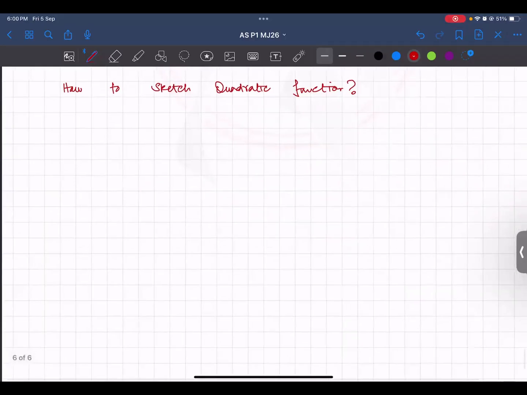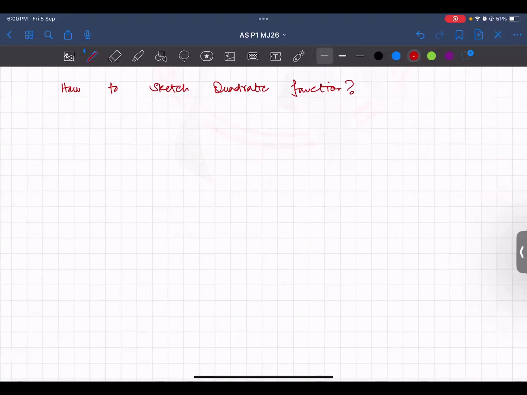Now for this thing, I think I have discussed it with Asfar and these people, with Ryan and Sanchi as well, how to do this. But now it is more relevant to you. This is more useful here. Quadratic functions is more important. How do you sketch it properly? So we have to work on it.